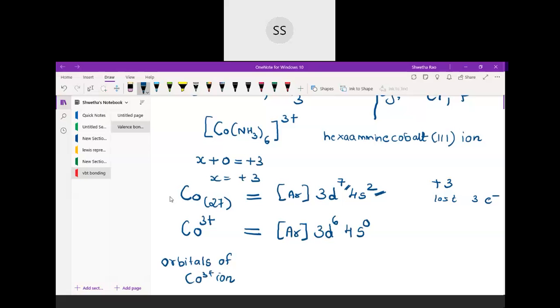Come to the next, d orbital. So you know d orbital has total 5 divisions. Do remember, don't write something else, because I've seen most of the time students forget how many divisions are there in the d orbital. So 3d is the orbital, and number of electrons which are present over here is 6, that I will distribute later. After that, come to the next one. Next is 4s. S you know has only one division. Whatever shell it is, s has only one division. So one compartment I have drawn. After 4s, after s orbital, which is the next orbital which is available?